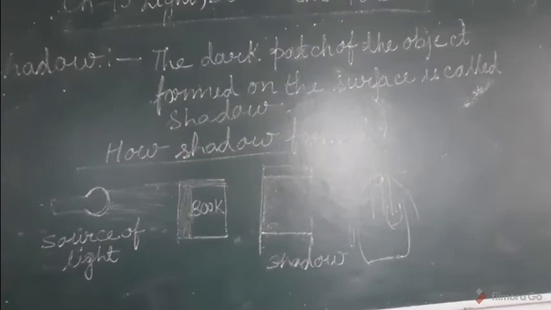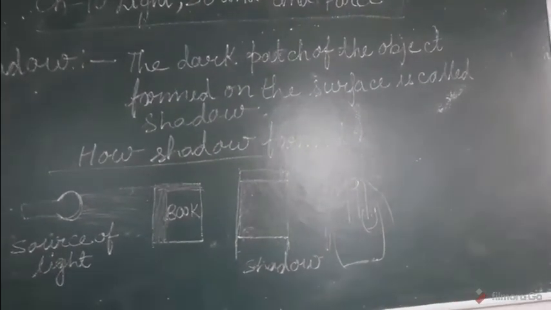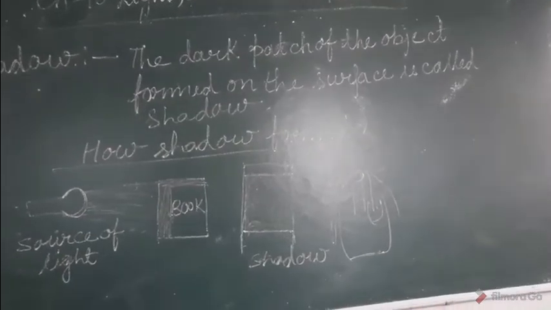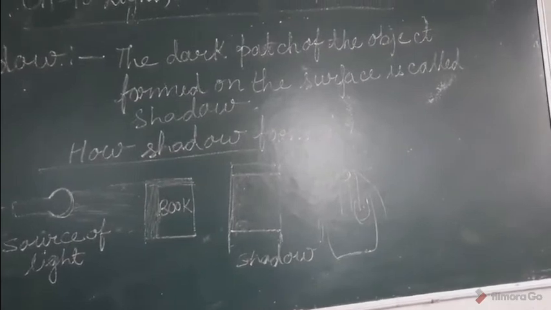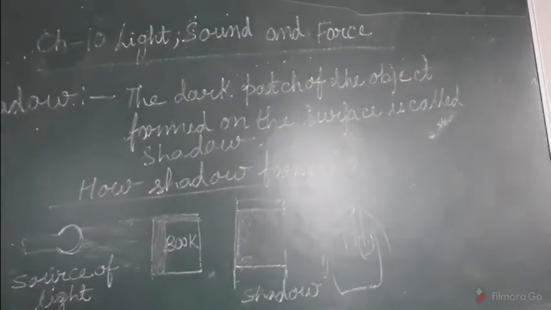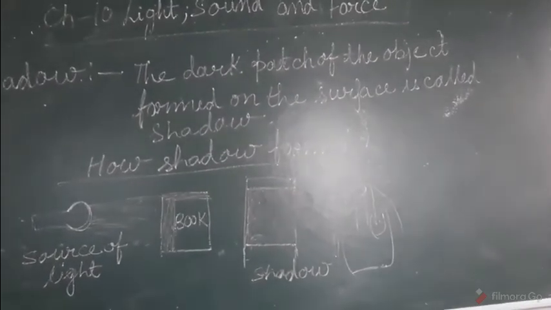The natural sources of light are sun, star, glowworm, etc. And the man-made sources of light are bulb, tube lights, torch, diya, candle, etc.